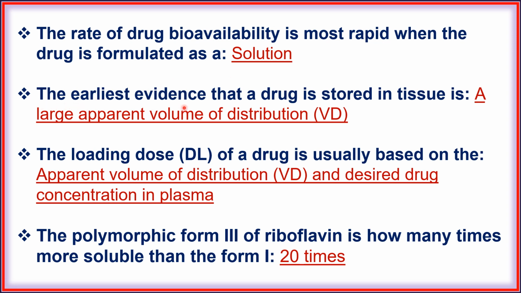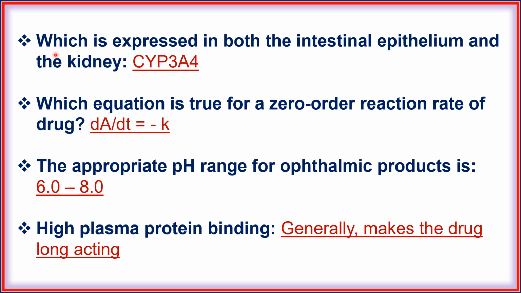Next, the earliest evidence that a drug is stored in various tissues is a large apparent volume of distribution. Next, the loading dose of a drug is usually based on apparent volume of distribution and desired drug concentration in plasma. Next, the polymorphic form 3 of riboflavin is how many times more soluble than form 1? 20 times. Next, which is expressed in both the intestinal epithelium and the kidney, cytochrome P3A4.